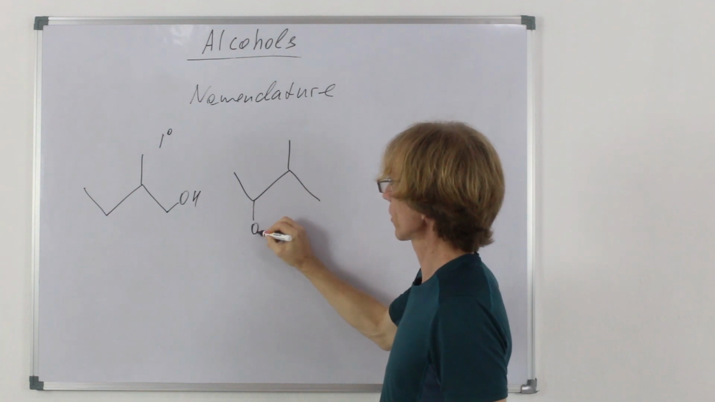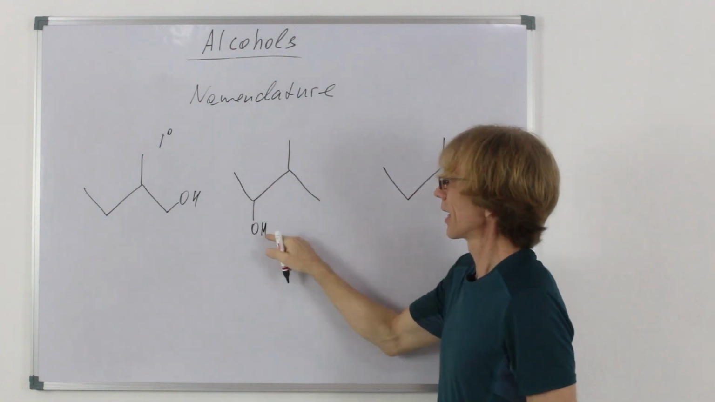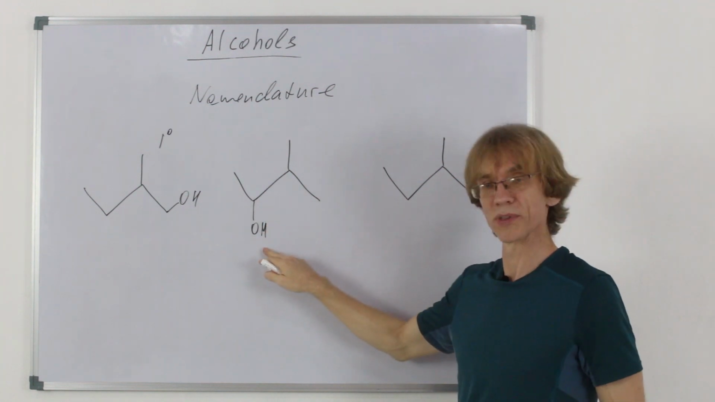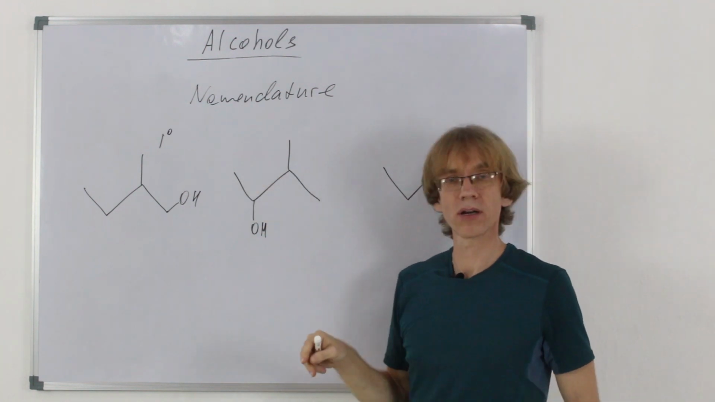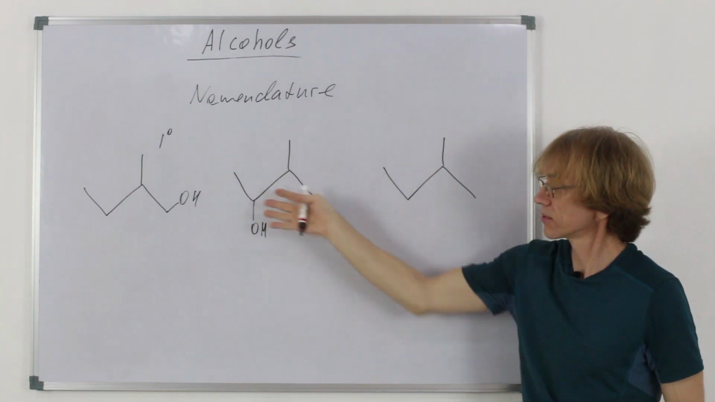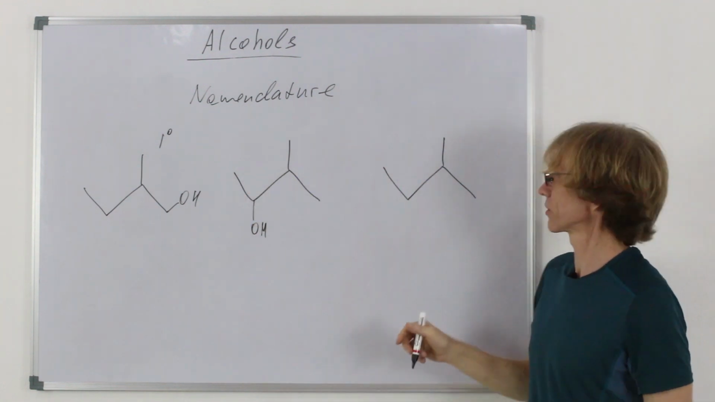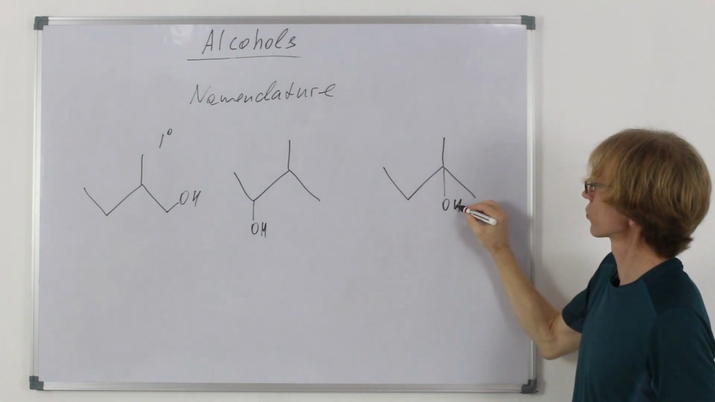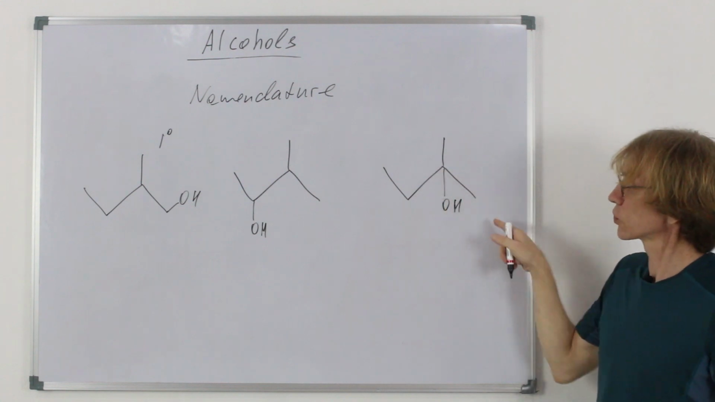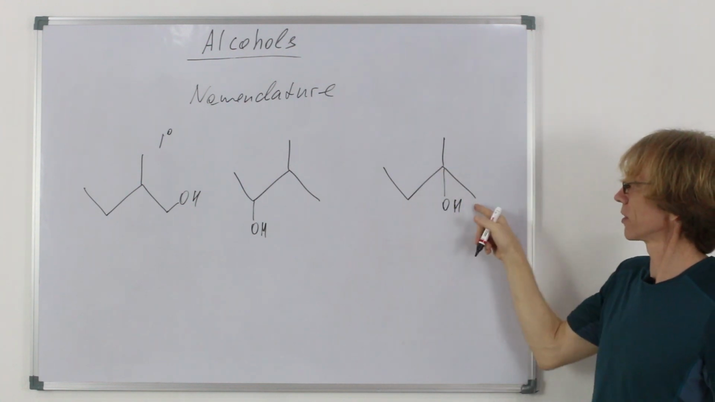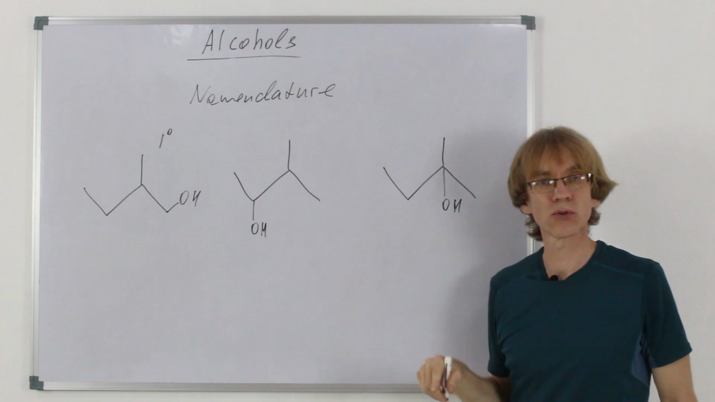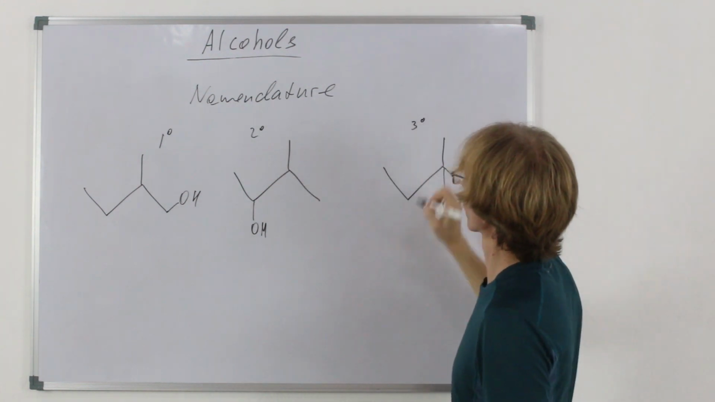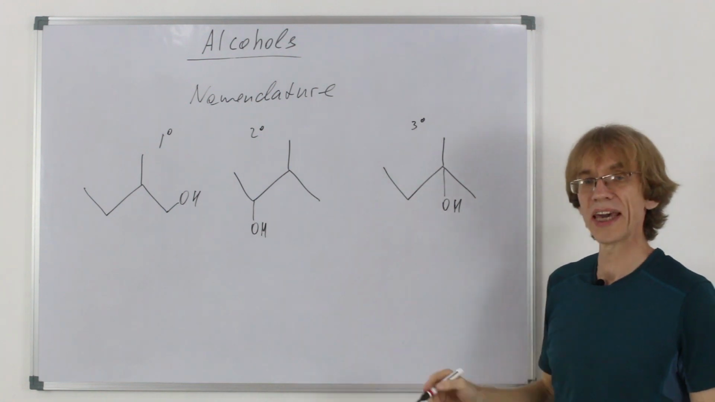Let's make a secondary like that. A secondary alcohol has the carbon to which the hydroxyl group is attached bonded to two other carbons. This would change the chemical properties of the substance. And in the third case, let's put the OH group here. We have a tertiary alcohol. Obviously, there are three carbons attached to the carbon with the hydroxyl group. Secondary, tertiary. Now for names.